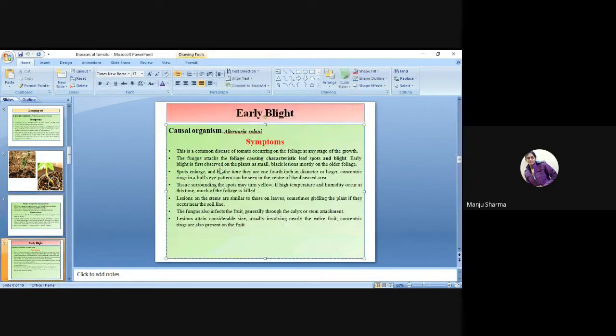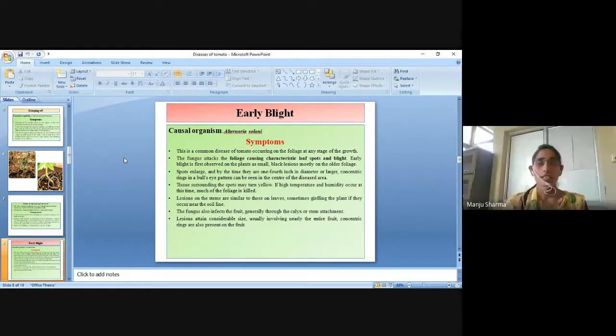Next is the early blight. Causal organism is Alternaria solani. Symptoms: this is a common disease of tomato occurring on the foliage at any stage of growth. The fungus attacks the foliage causing characteristic leaf spot and blight.